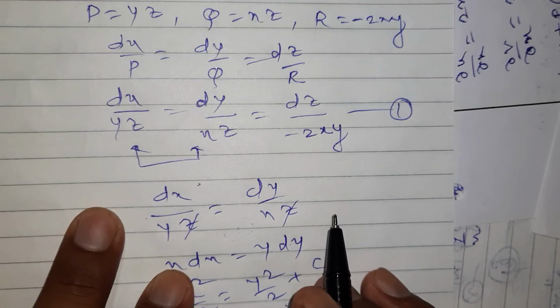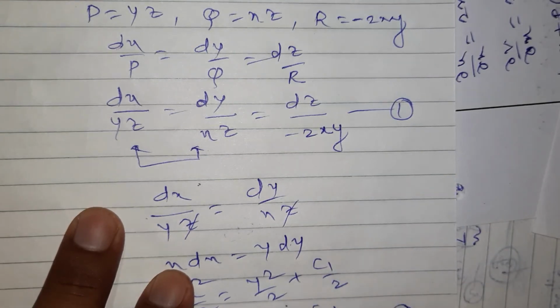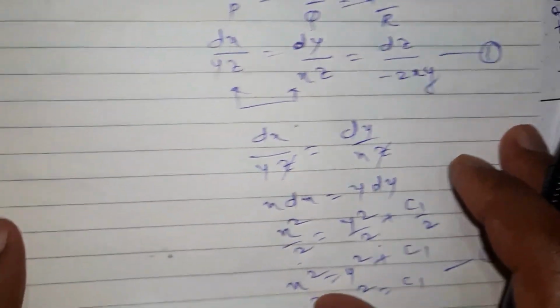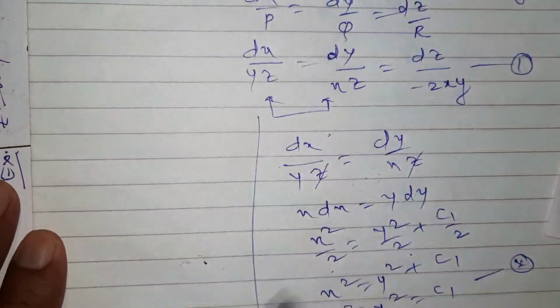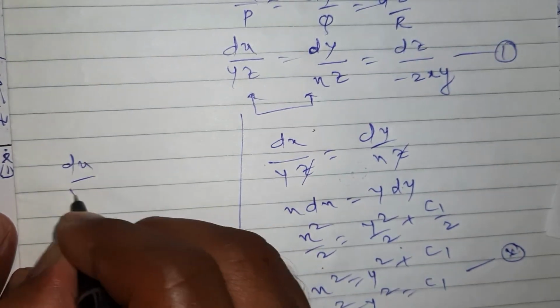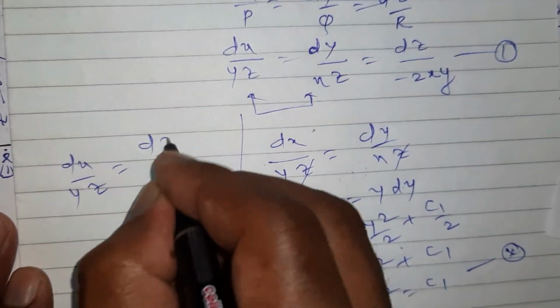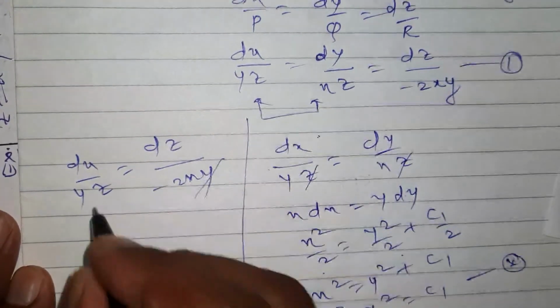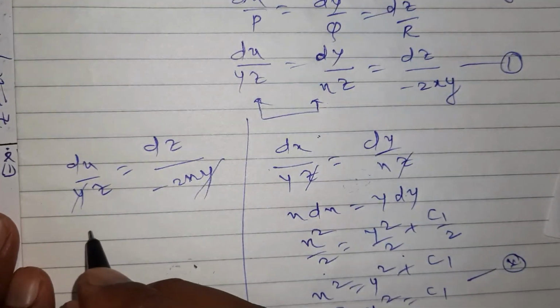Don't worry about it. Now which one is to take? You take any one, because both are the answers. Answers may change here. In partial differential equations, answer may vary. So here dx upon yz is equal to, I take dz upon minus 2xy. So y is cancelled in the calculation.